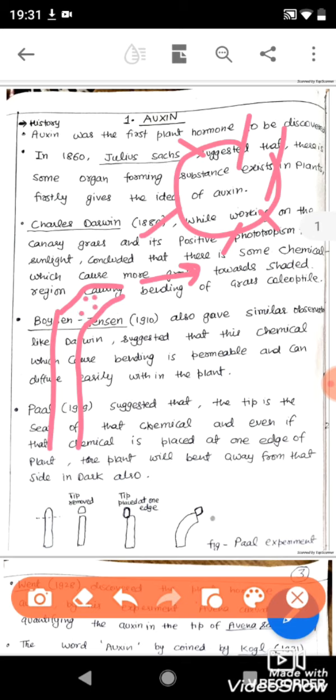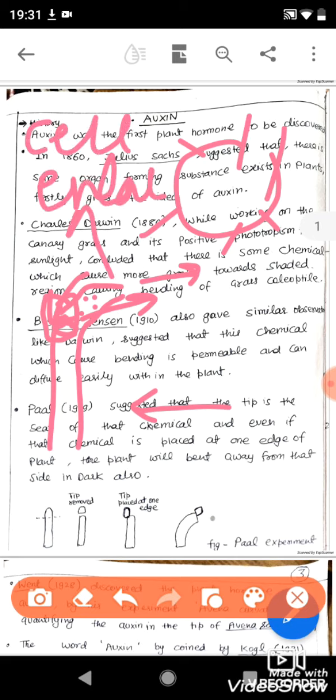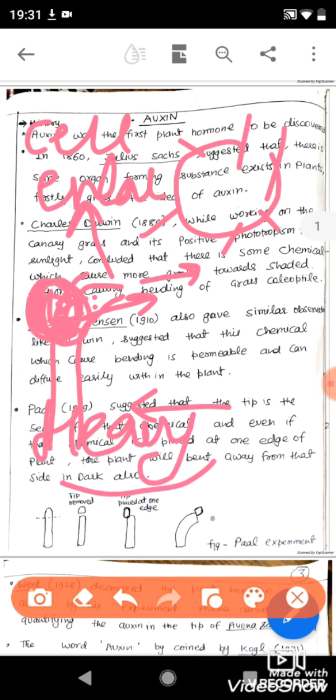What happens is that auxin moves away from the light. So in the shaded region, auxin will move here. If auxin is more present here as compared to the portion where sunlight is available, then, as we all know, auxin causes cell enlargement as well as growth on this side. So this side will become heavy due to cell enlargement as well as cell division.